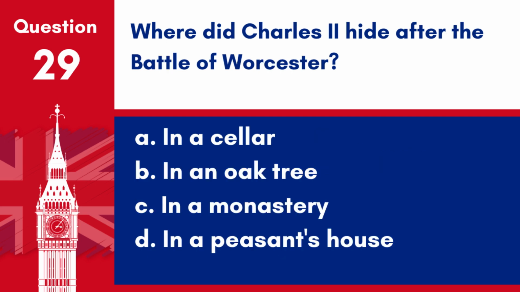Question 29. Where did Charles I hide after the Battle of Worcester? A. In a cellar. B. In an oak tree. C. In a monastery. D. In a peasant's house. Answer: B. In an oak tree. After the Battle of Worcester, Charles II famously hid in an oak tree to escape capture by the parliamentary forces.